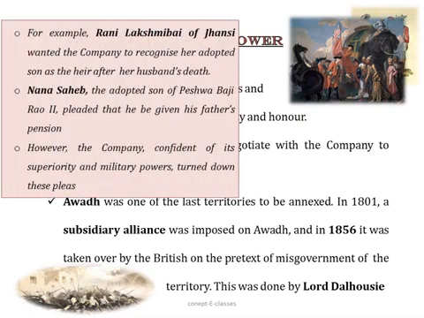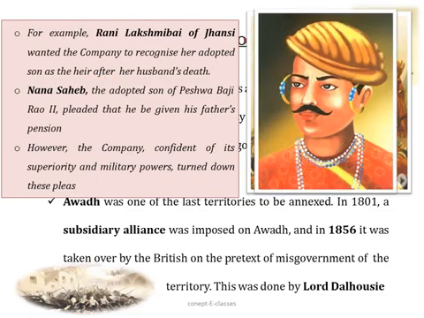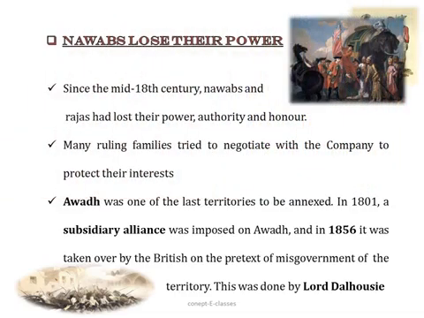For example, Rani Lakshmi Bai of Jhansi. She wanted the company to recognize her adopted son as the heir of the kingdom after her husband's death. Similarly, Nana Sahib, the adopted son of Peshwa Baji Rao, pleaded that he should be given his father's pension when the latter died. However, the company was very confident of its power. They turned down all these pleas.